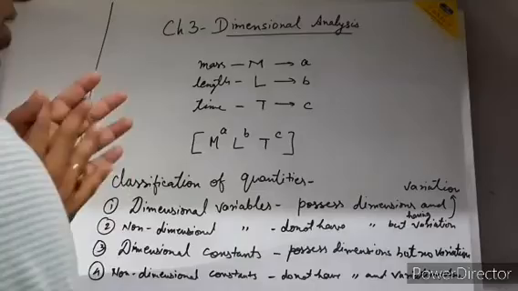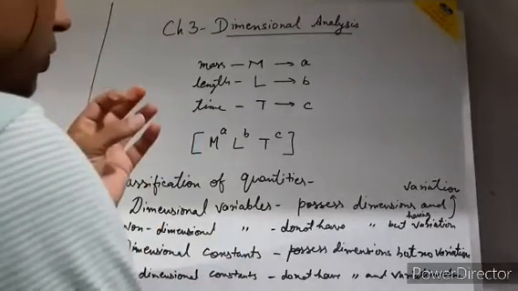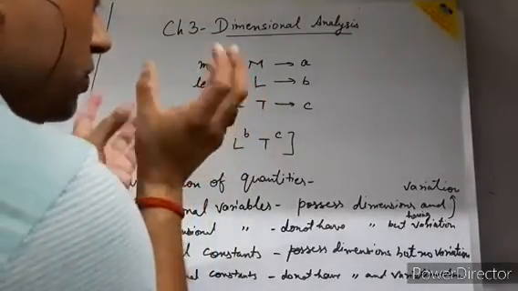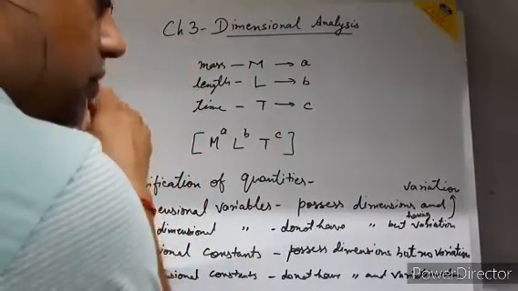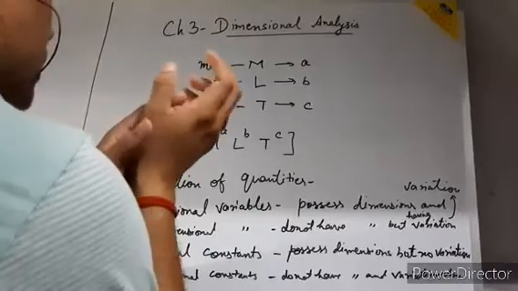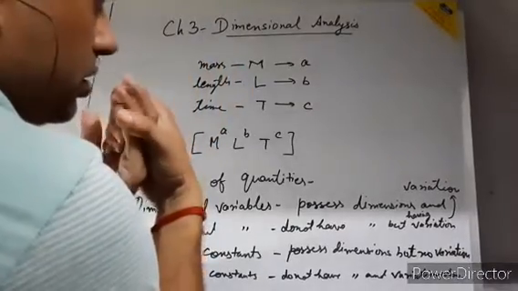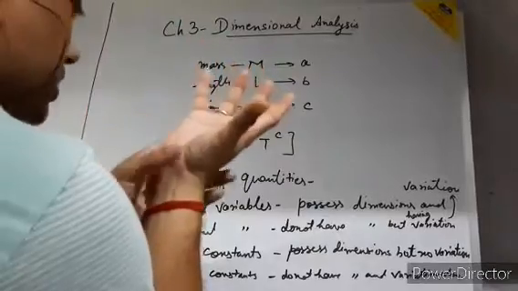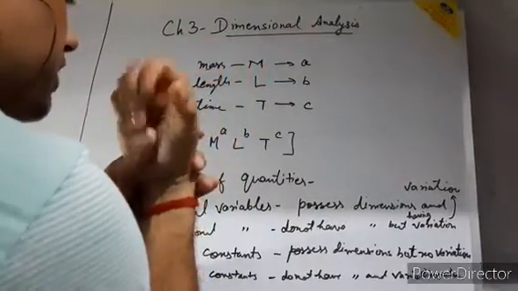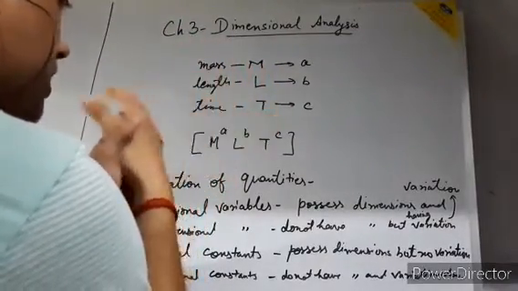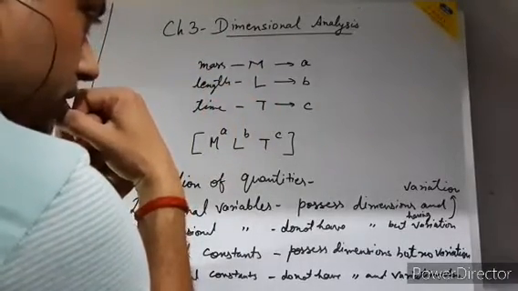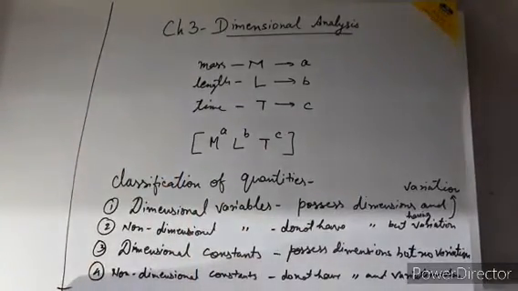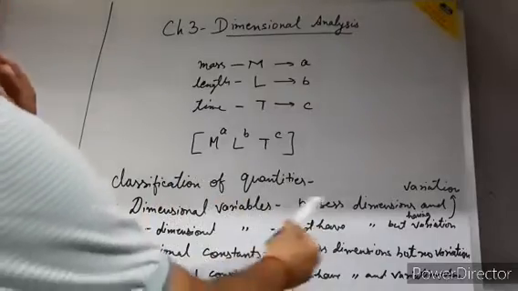The first one is the dimensional variable. Actually, there is a very huge difference between a variable and a constant. Suppose I say pi. Pi is a constant because its value will never change. Always it will be 22/7. Clear? And there is no unit. So I am giving this as an example.